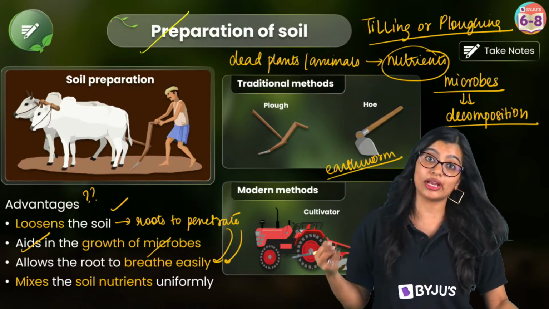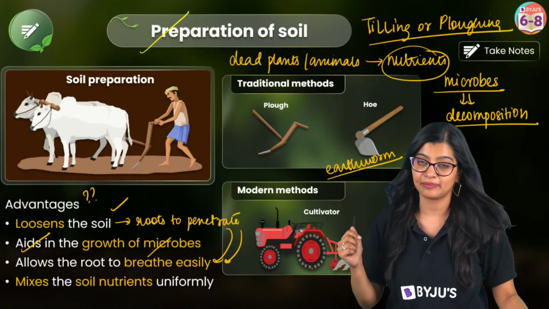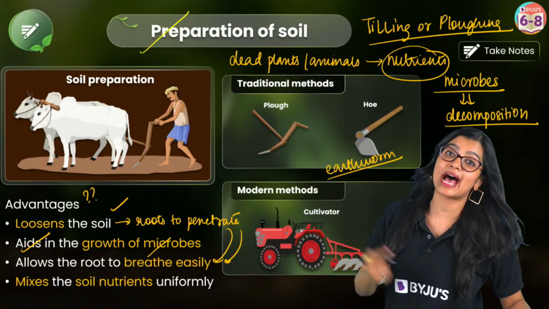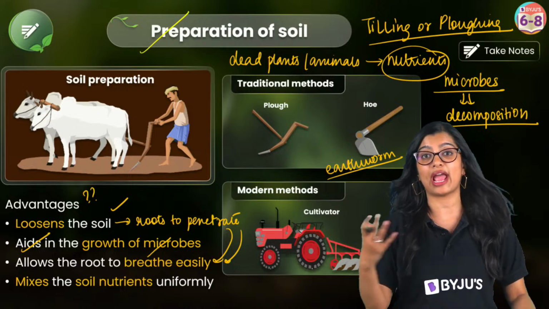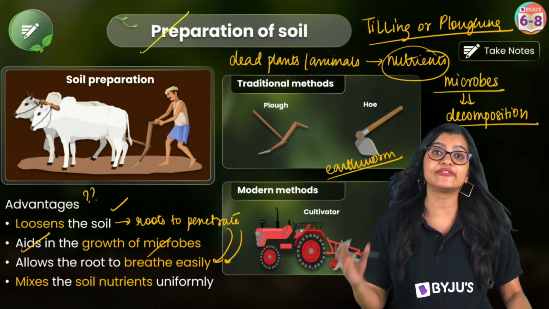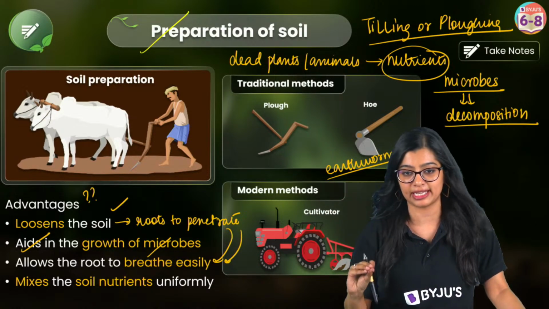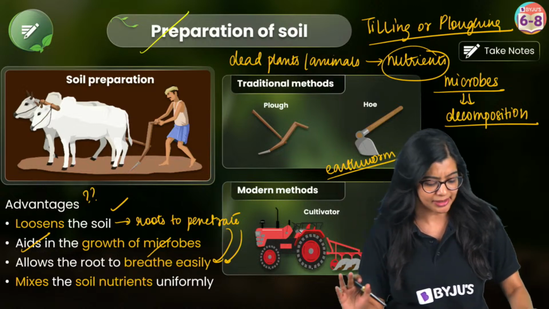So preparing soil and maintaining it is very, very important. Now earthworms are commonly known as farmers' friends because they also help in improving the fertility of the soil. When you hear the word fertility, it is nothing but improving the amount of nutrients present. It is as simple as that, right?